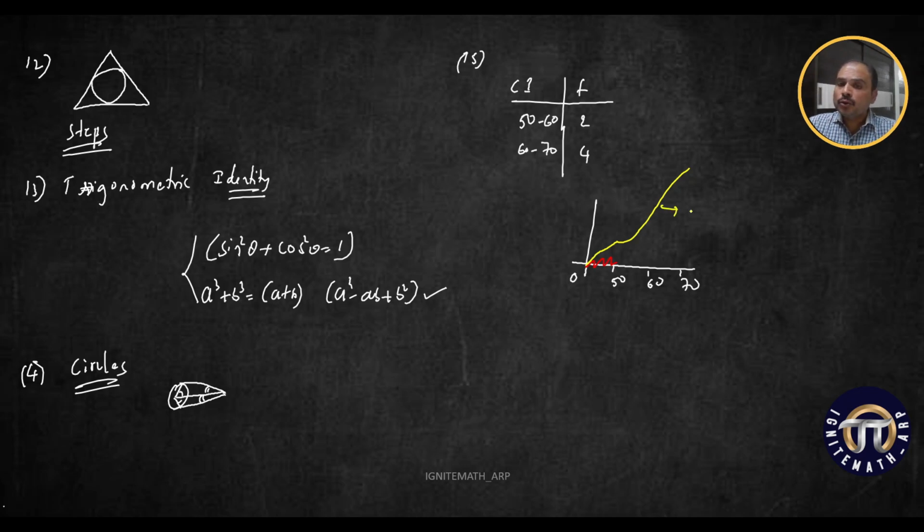And do not use a scale to join the points. This is very, very important. You are not supposed to use the scale to join these points. If you use a scale to join these points, the complete marks given for the graph will be deducted. Is that clear, children?